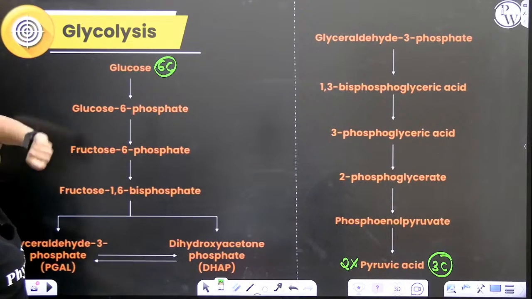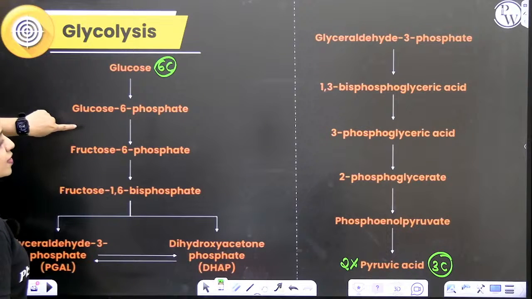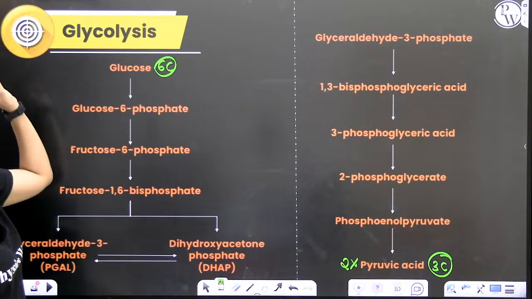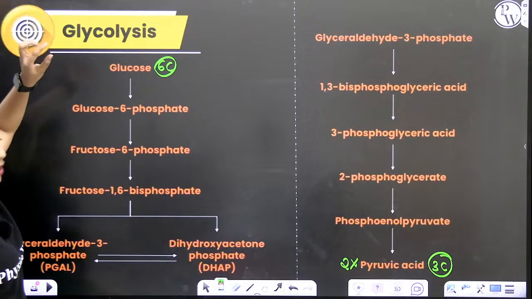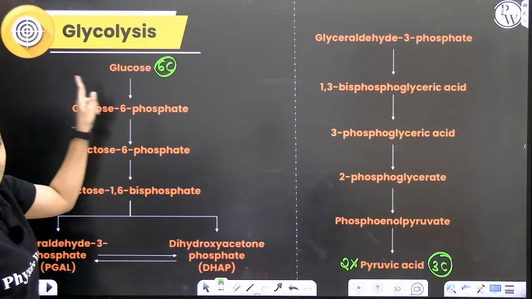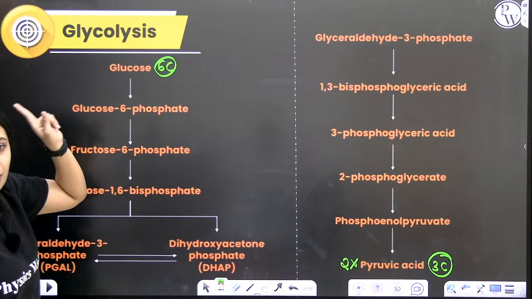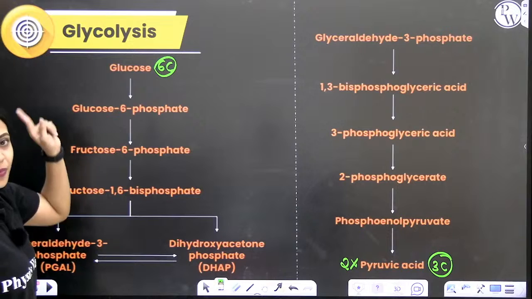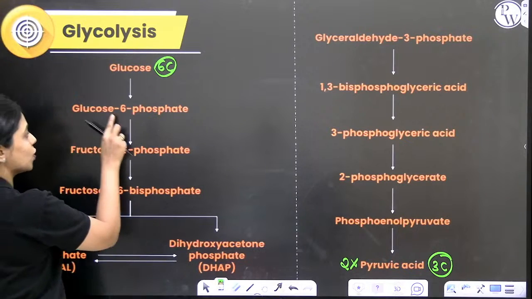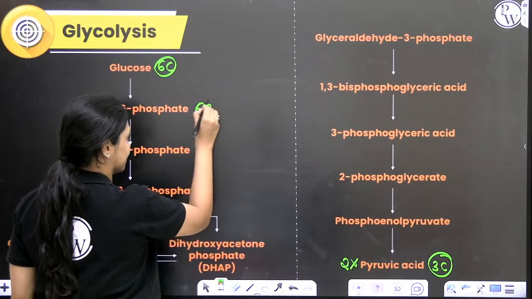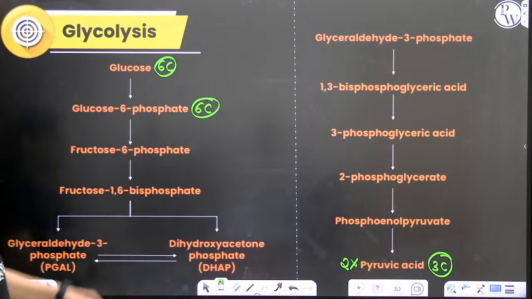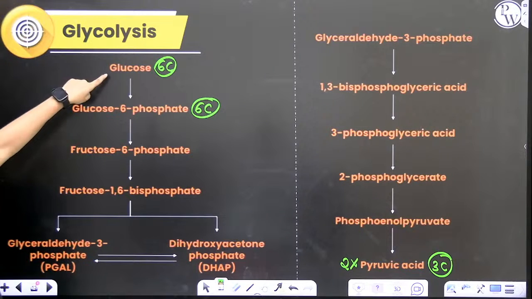So in the first step, what happens? Glucose has 6 carbons. Glucose gets phosphorylated. That means phosphate gets added to glucose at the 6th carbon. Glucose has 1, 2, 3, 4, 5, 6 carbons. At the 6th carbon, phosphate will get added, and glucose will form glucose 6-phosphate. This is 6 carbon. This also has 6 carbon. But the difference between this and this is that in this there is no phosphate.